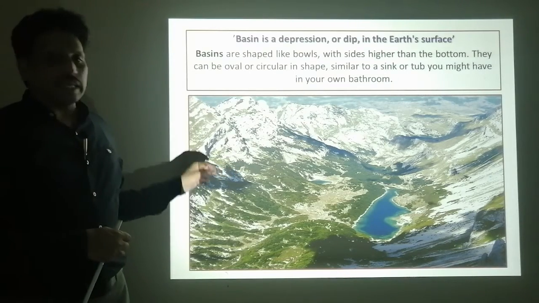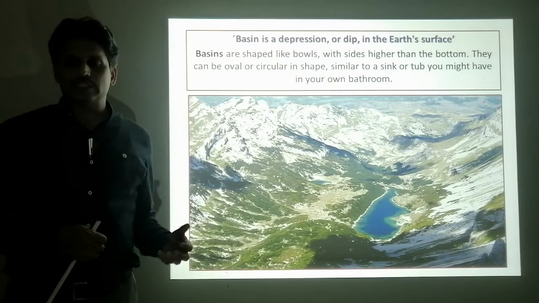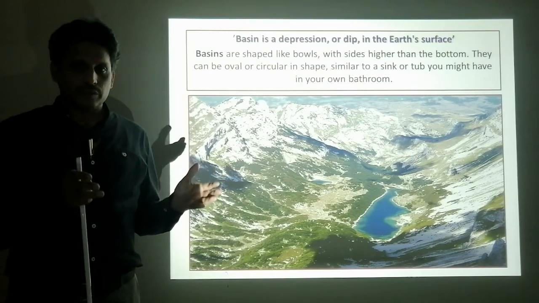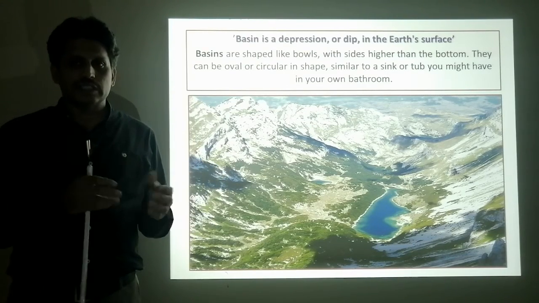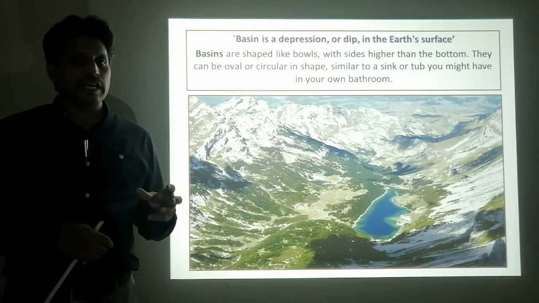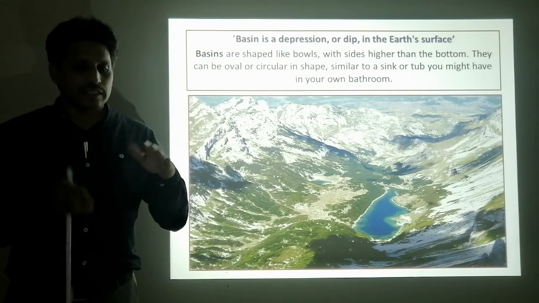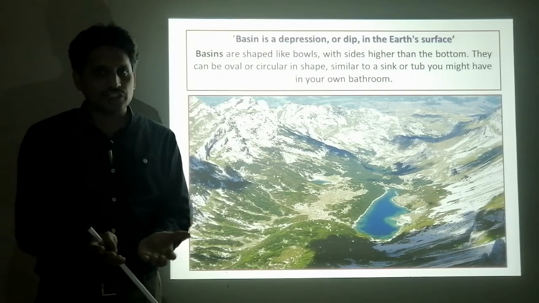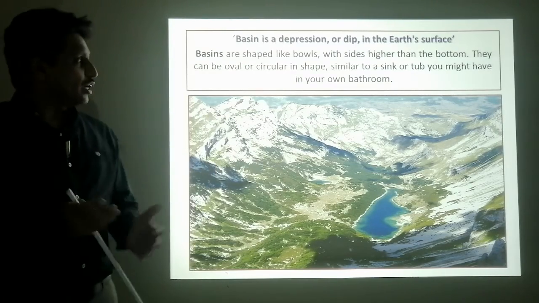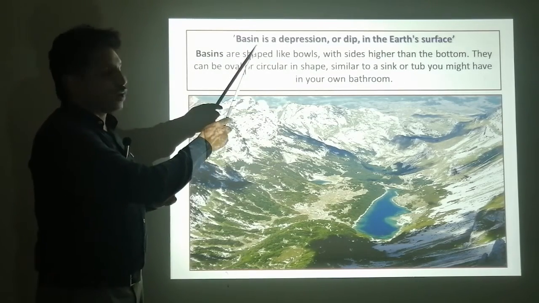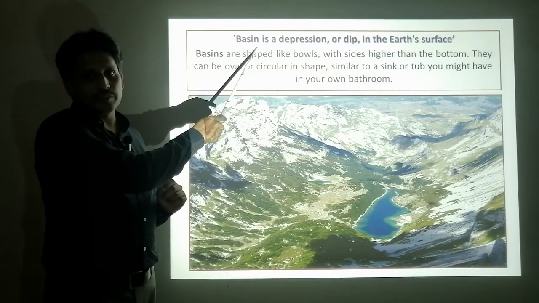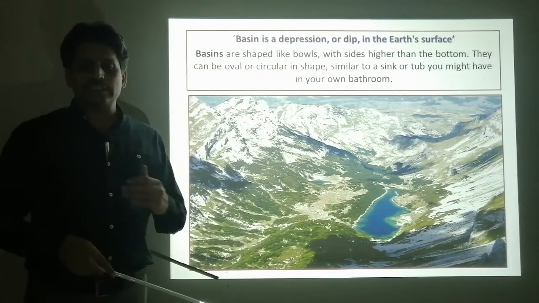But the valleys in Balochistan, located between the mountain ranges, in most of the areas are not flat. They are deep. They have depressions. Therefore, these depressions are called basins.